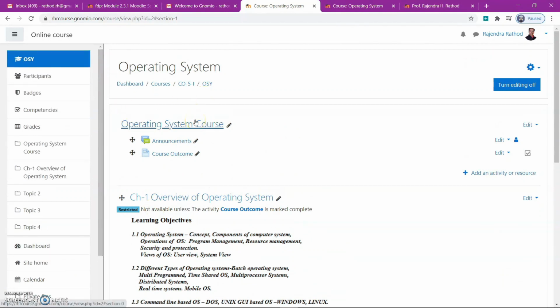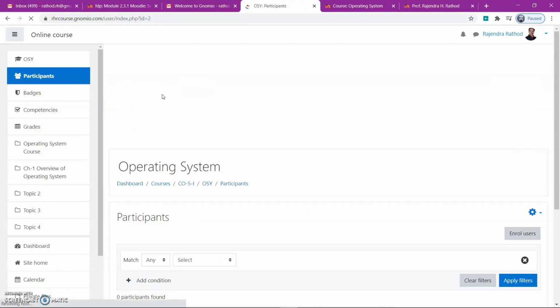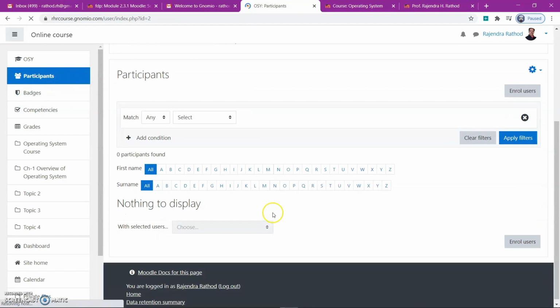Now this is about the teacher, how the teacher can load the contents. Now see how the student can use it. Participants: 0 participants are found. We have to add the participants.